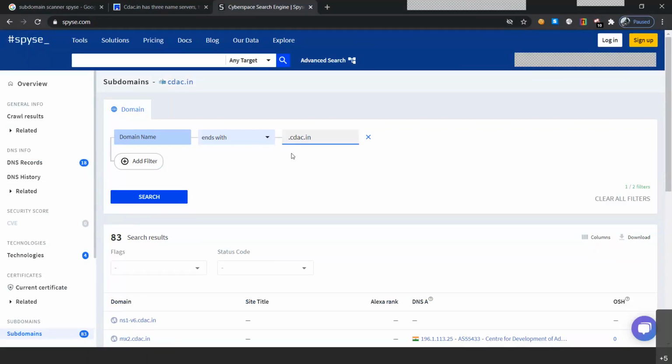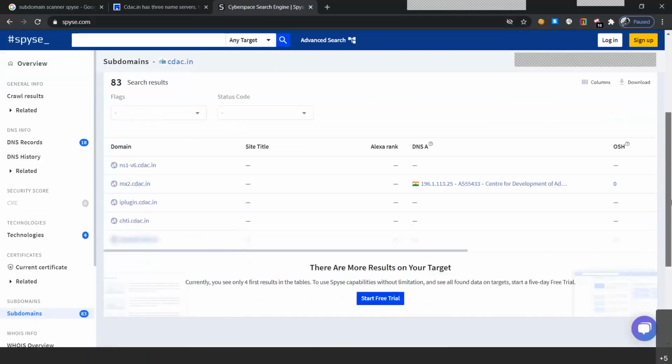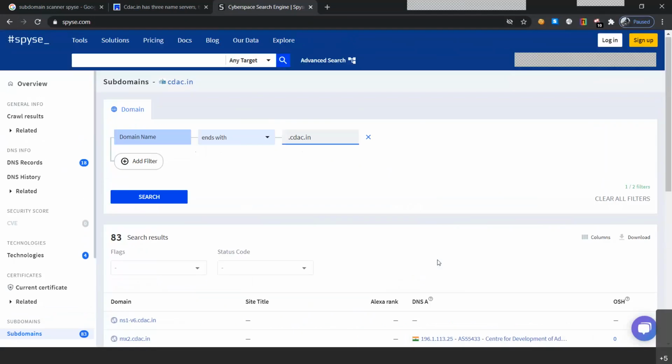In these subdomains, we might be able to find out the subdomains directly along with the domains that are linked to our website, with the site title and all. Let's see one of them. So this one is ns1 v6.cdac.in, mx2.cdac.in, iplugin.cdac.in, and chti.cdac.in. So some of the information will be provided to us in the subdomains area.